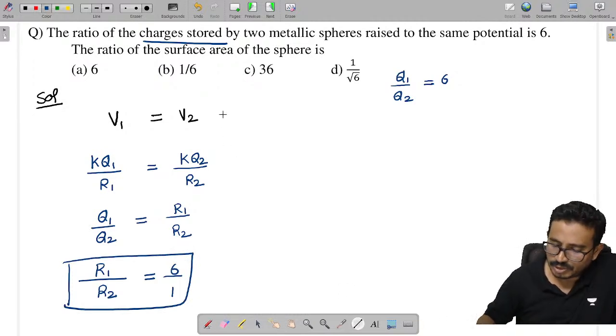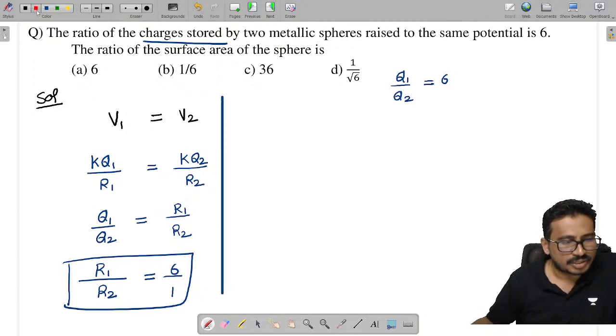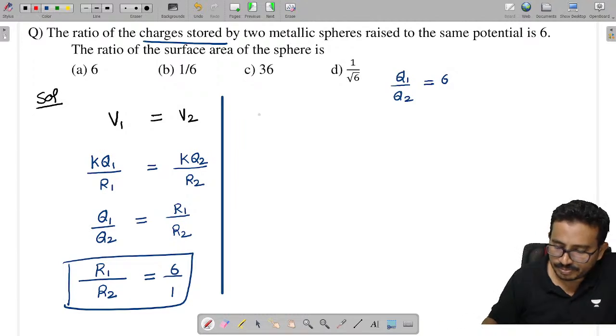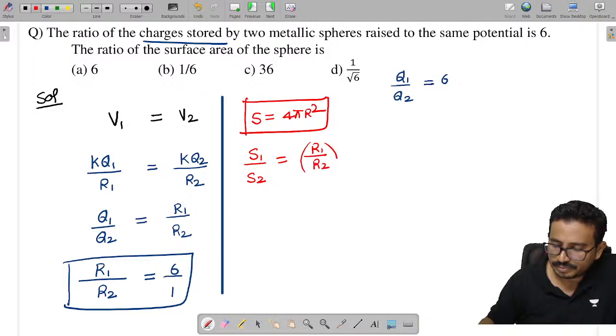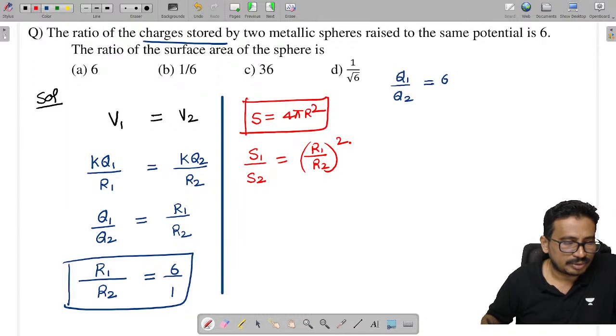Now what are they asking to find? They are asking to find the surface area. What is the surface area of a sphere? Which is given as 4 pi r square. So S1 by S2, the ratio, is proportional to R1 by R2 whole square.